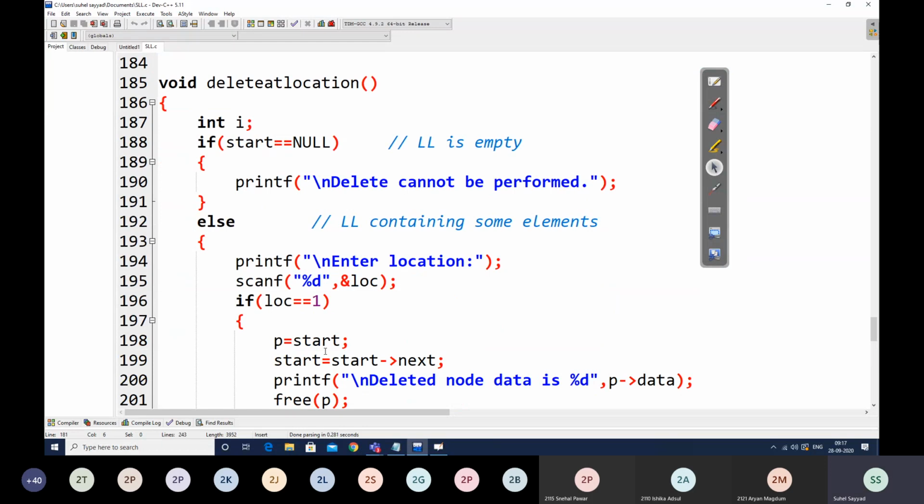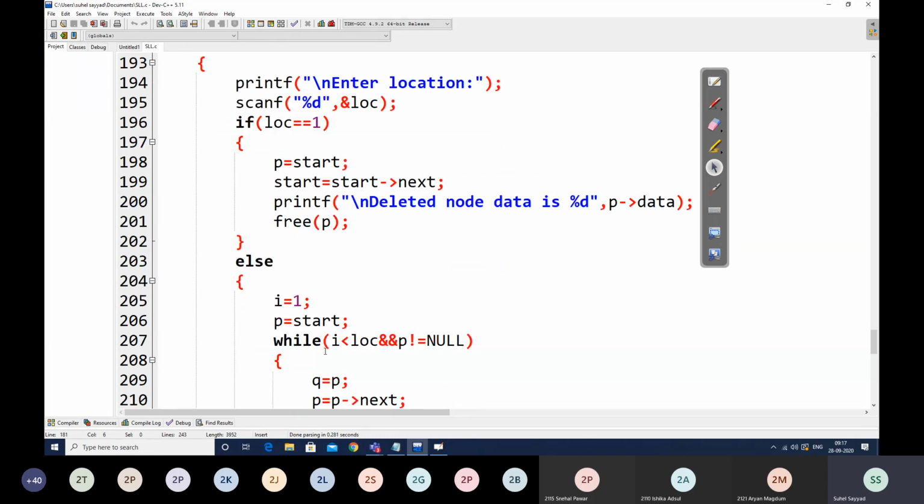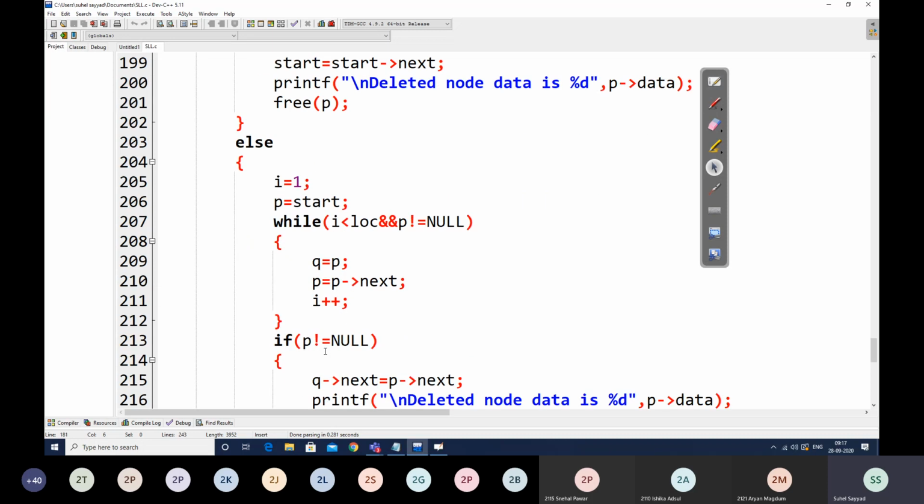And then finally we had delete at location. Again, if the linked list is empty, delete at given location cannot be performed. And if linked list is containing some elements, then we take input as location. If this location is 1, then this will behave like delete at start with linked list containing some elements. Else, we will be writing logic of q and p.